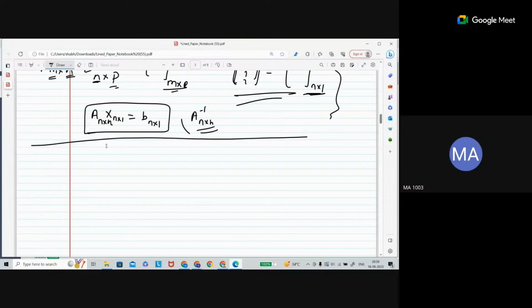Suppose you have a matrix, let's say I'm writing a matrix A which is of any order. For the general case I am writing M cross N. It doesn't matter whether it is a square matrix or not.